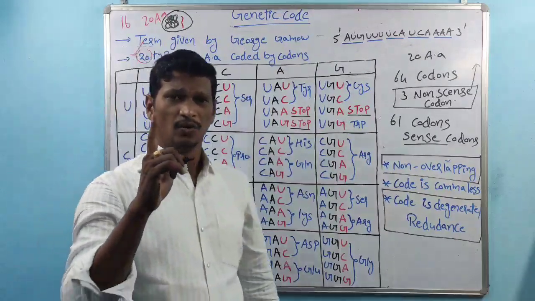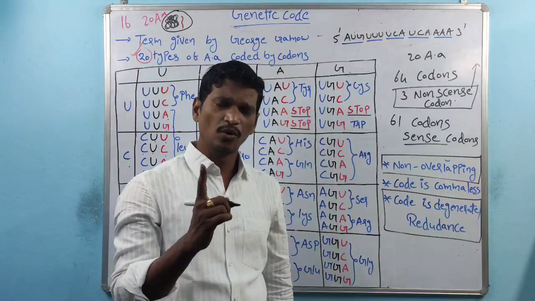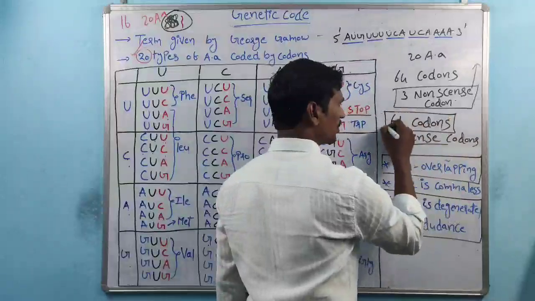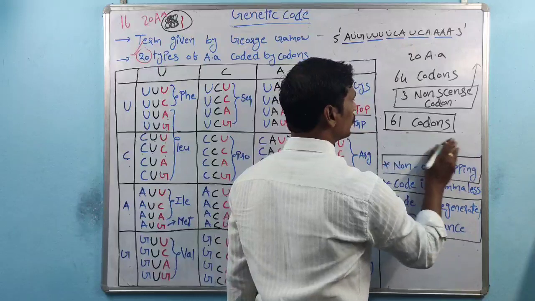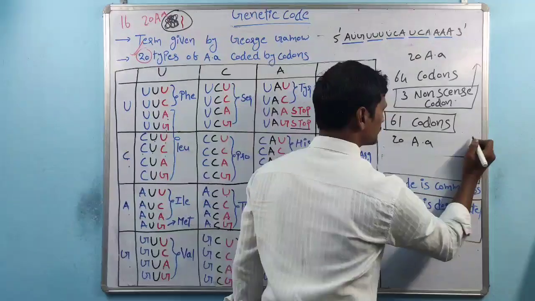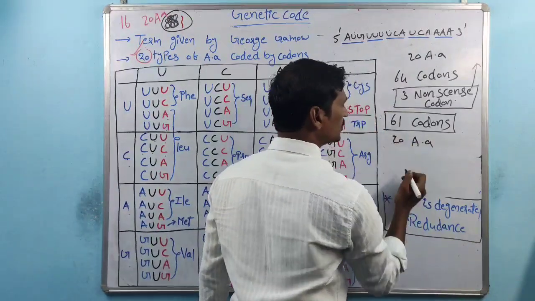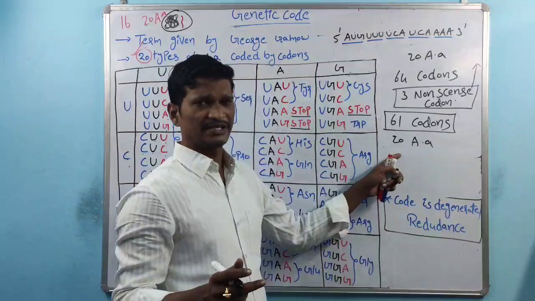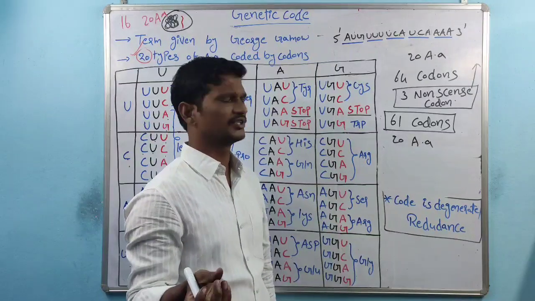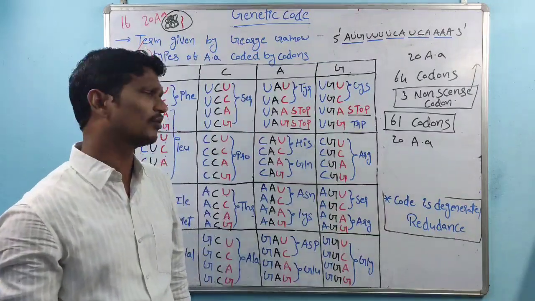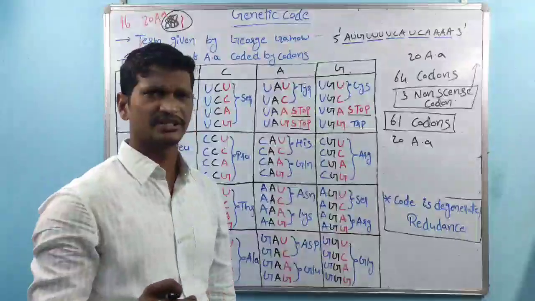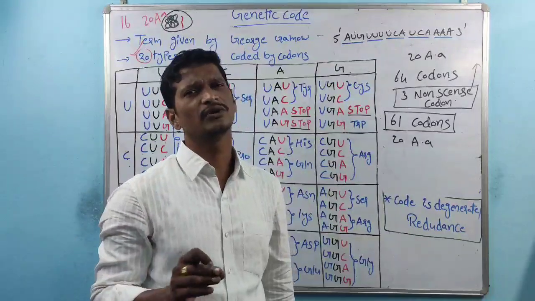So one amino acid is coded by more than one codon, because 61 codons code for 20 amino acids. Each amino acid is coded by more than one codon, because 61 codons and 20 amino acids are there, right?